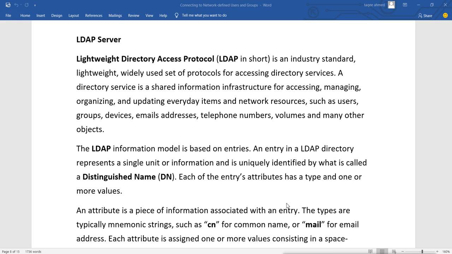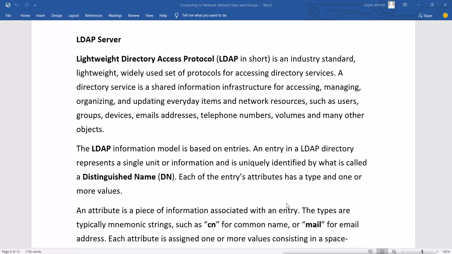LDAP server. LDAP means Lightweight Directory Access Protocol. It is a protocol, and in short, it is LDAP. Now this is what it is: an industry standard, lightweight, widely used set of protocols for accessing directory services.